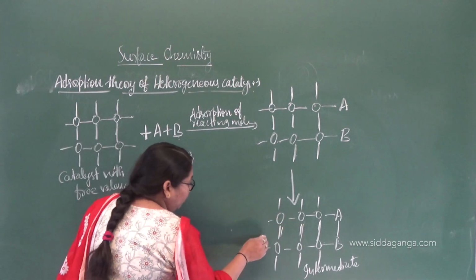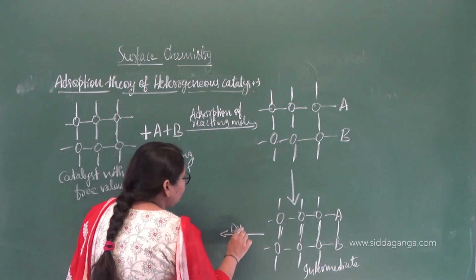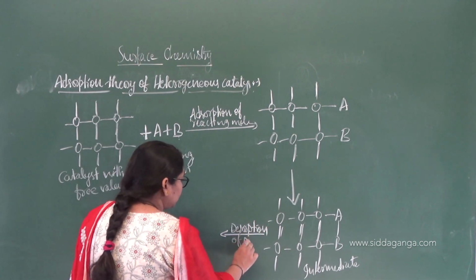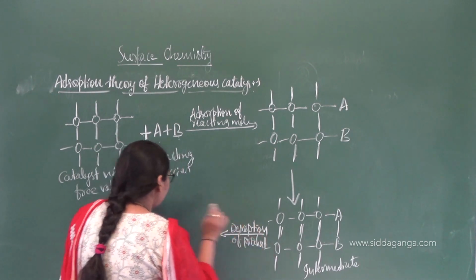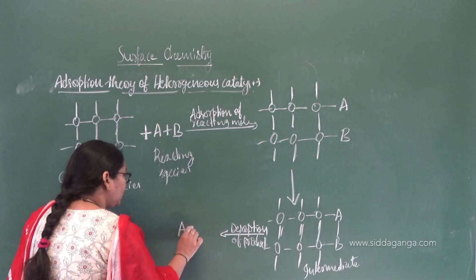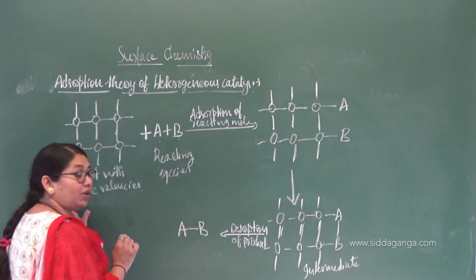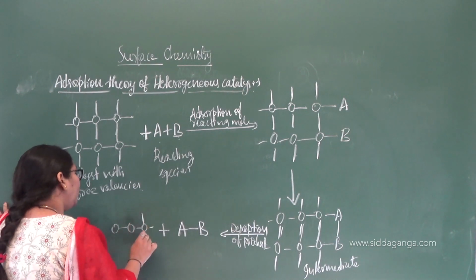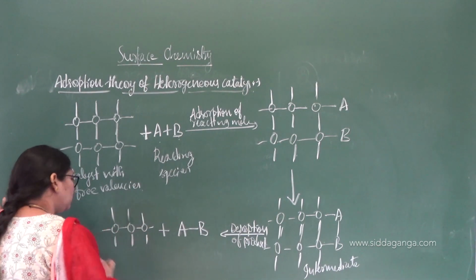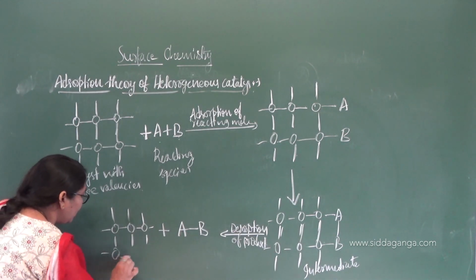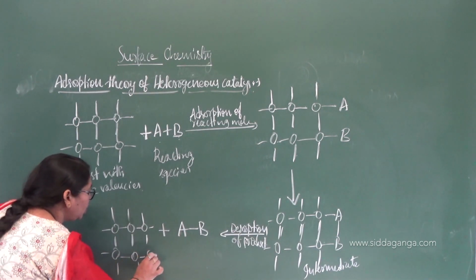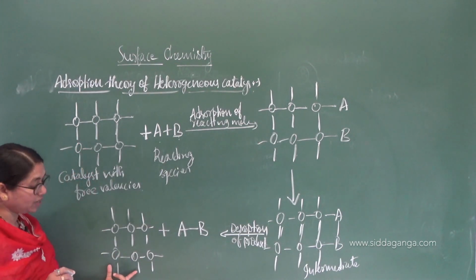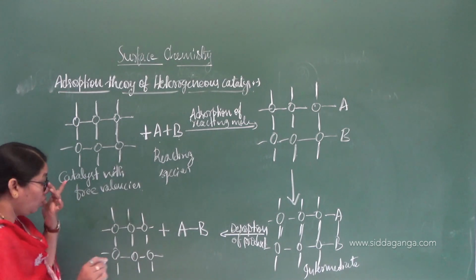Finally, when they react with each other, what happens? Desorption of products. That means the product, say AB, will come out, plus our catalyst will be as it is, without any change in it. Recall the definition of catalyst. I took it like this in the first step, and now it is again the same. Right? What about this one?